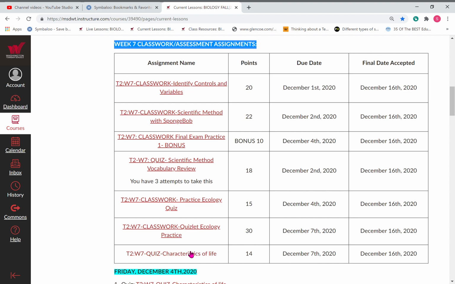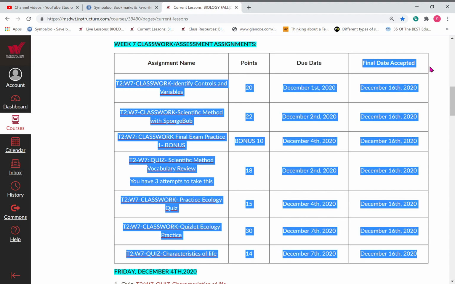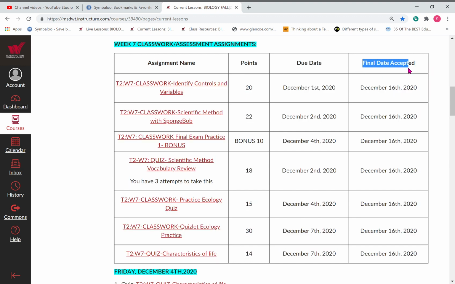All these items here are the assignments. Here's how much they're worth. This is the only one that's an opportunity to do it or not. These are the true due dates. This is the final date that the assignment will be accepted.